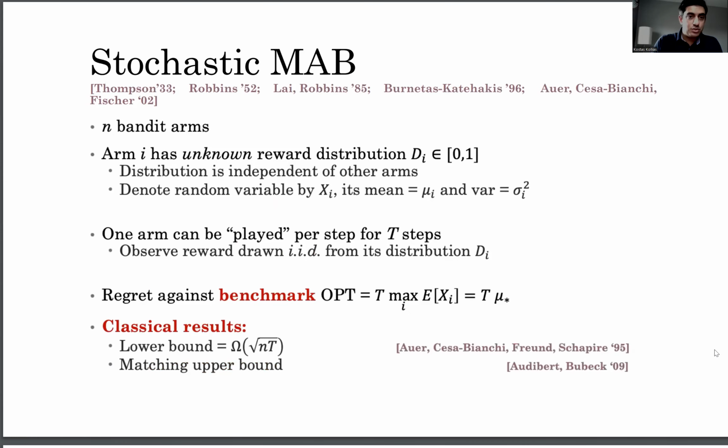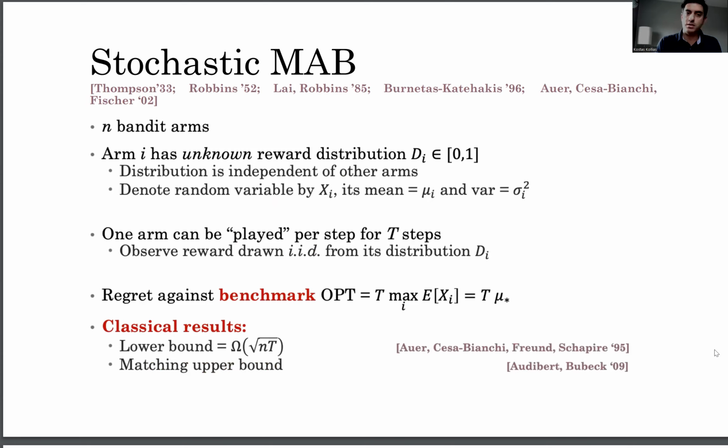In multi-armed bandits, we have n arms and we have to pick one in every round. The differences from the previous setting are, first of all, let's switch to rewards rather than costs for this setting. Now, the rewards here are not chosen adversarially. They come from unknown distributions, one for each arm.